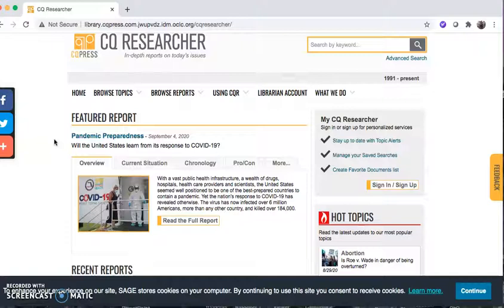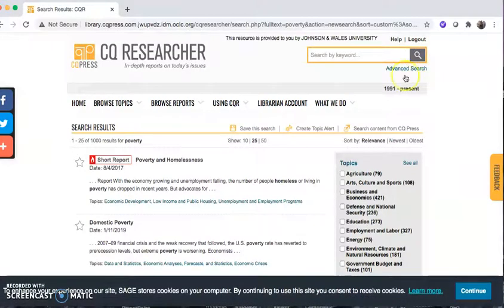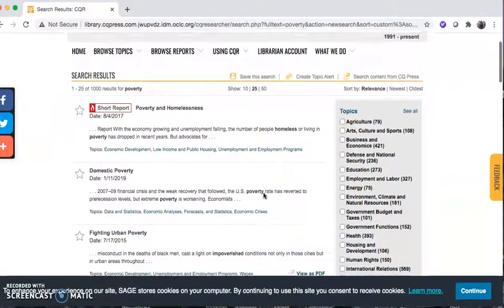So what I'm going to do now, I'm going to type in my keywords up at the top because I know what my topic is. I know I'm interested in poverty and homelessness. So I'm going to see what is in CQ Researcher on this topic. Okay, so we are seeing some results come up.